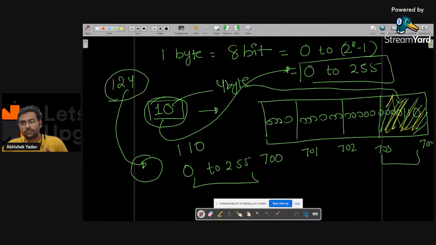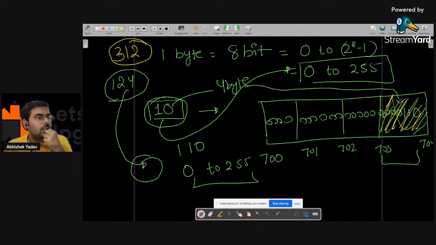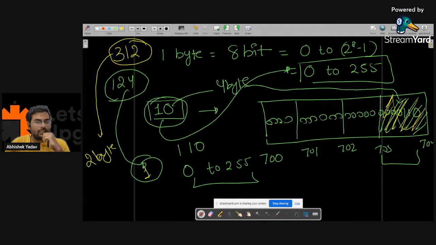And if I tell you I have a number 312, how many bytes will this 312 occupy? I am talking in terms of bytes, not bits. Correct, 312 will occupy 2 bytes, and this one will be 1 byte. Everyone is getting the point? Yes or no? Why are you saying 6 bytes? It will occupy 2 bytes.